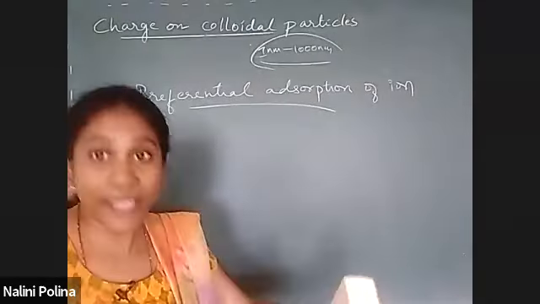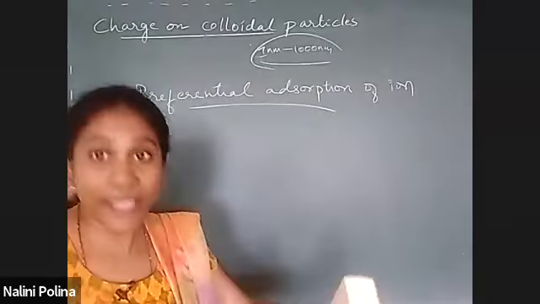Okay, did everybody write down this sentence? I'll erase and I'll give you a few examples of positive sols and negative sols. Shall I erase this? Very good.